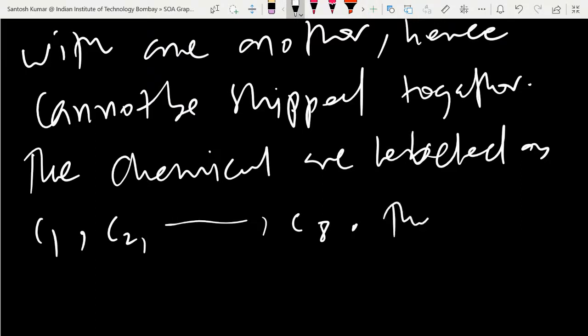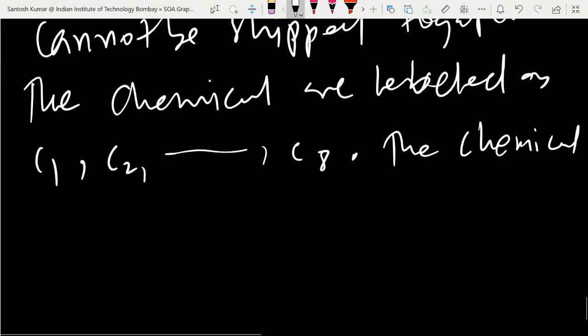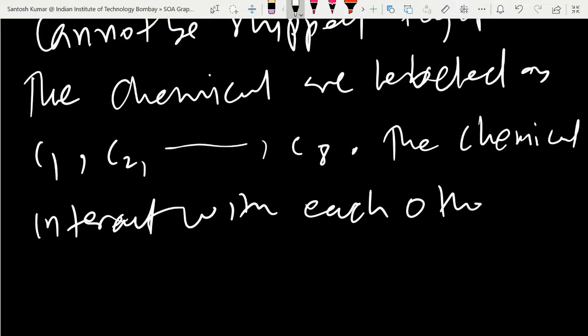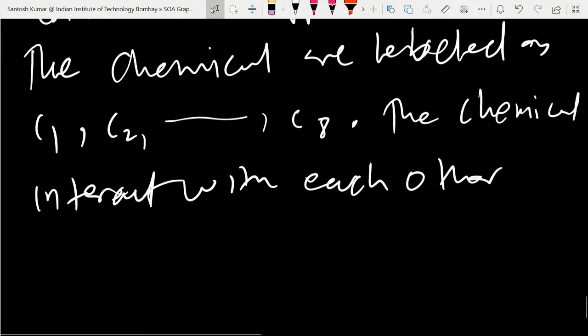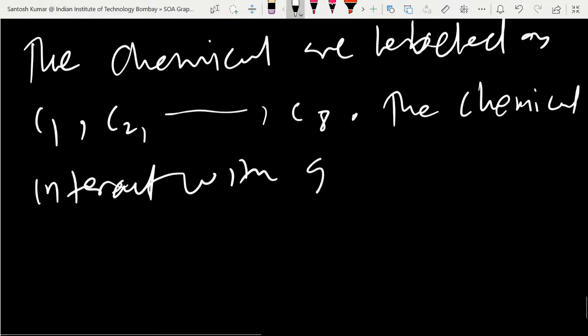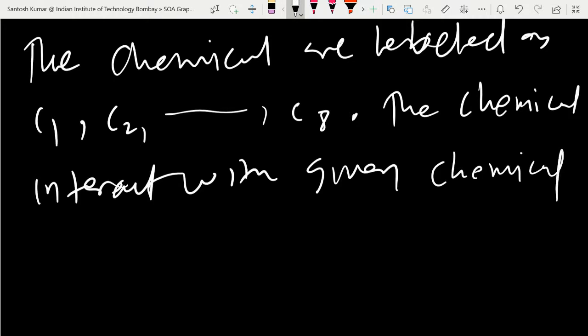The chemicals interact with each other as follows.